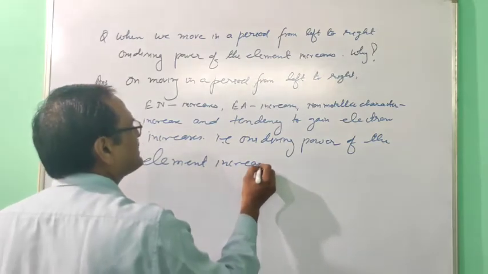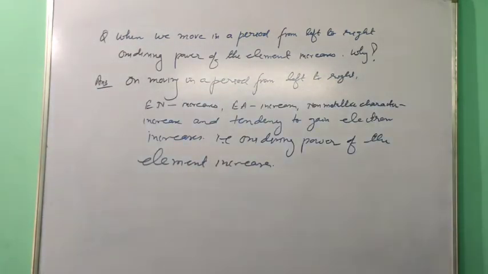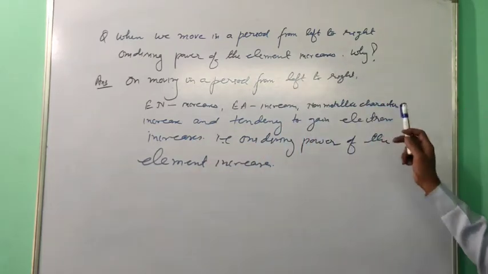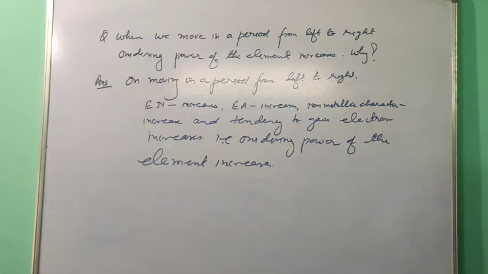So this question was asked many times in board paper. When we move in a period from left to right, oxidizing power of the element increases. What is the reason? The reason is that electronegativity increases, electron affinity increases, non-metallic character increases, and tendency to gain electron increases.